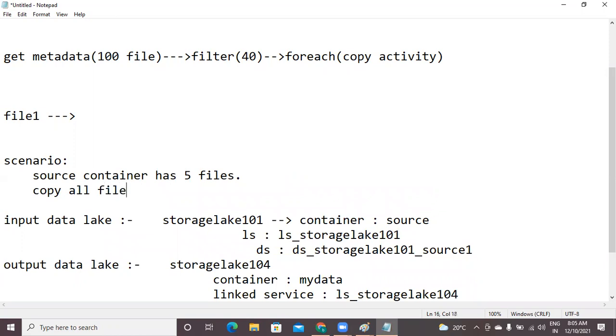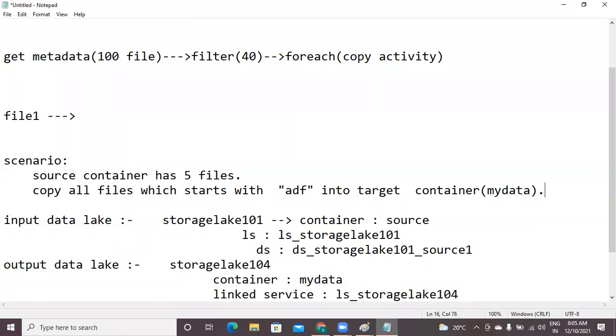Copy all files which start with ADF. The first three characters of the file names are ADF. Only those files I want to copy into the target container of the storage lake. The target container is my data. This is what I want to do.